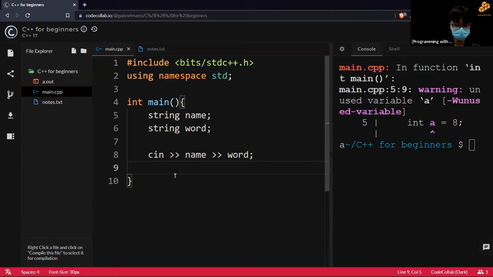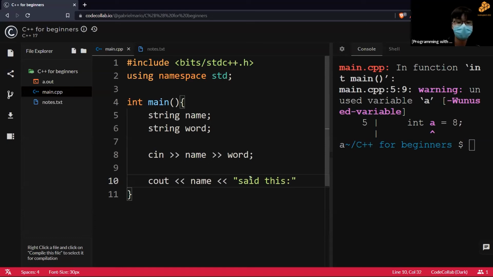Well, output is cout. Left arrow this time, name. Another two more left arrows because I want to combine them together. Said this. But do you think this is correct? No, because this is not in quotations. So I had to put it in quotations.